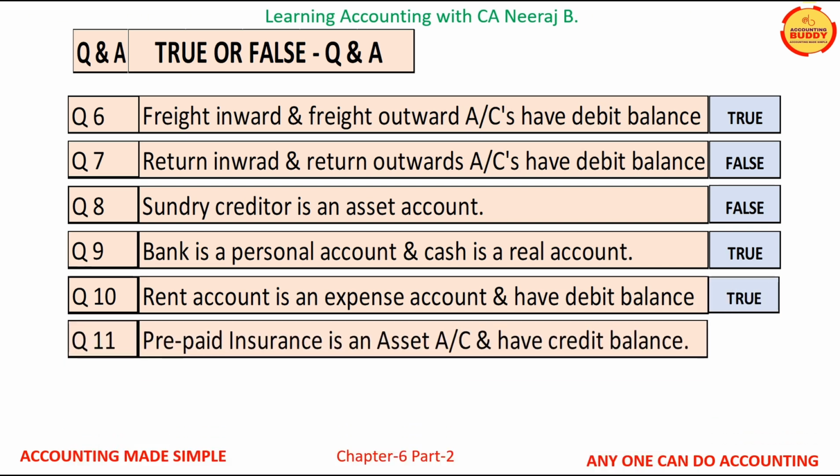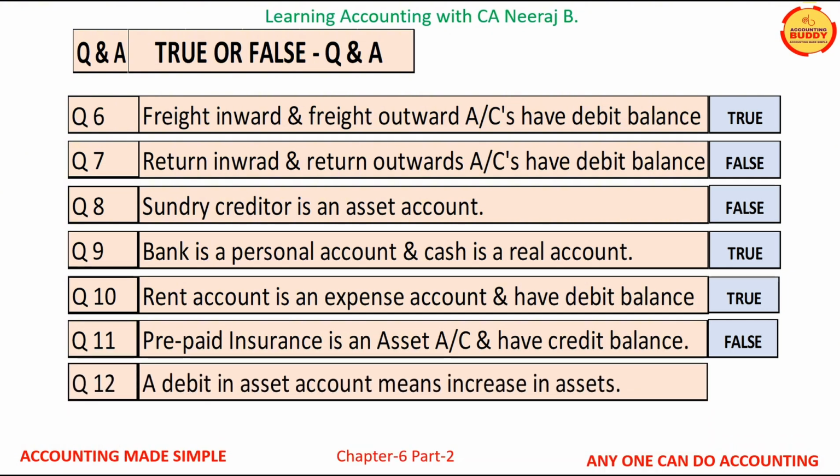Question number 11: prepaid insurance is an asset account and has credit balance. This is a false statement. Though prepaid insurance is an asset account, it cannot have a credit balance. Assets always have a debit balance. That is why it is a false statement.